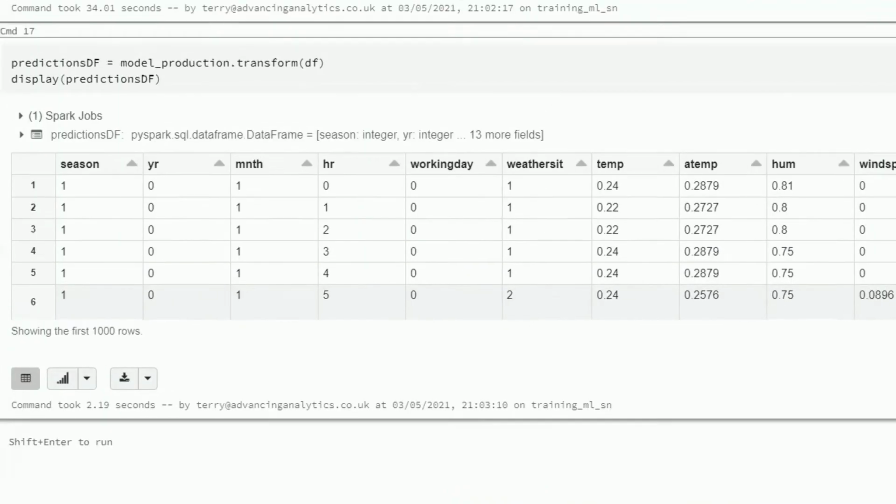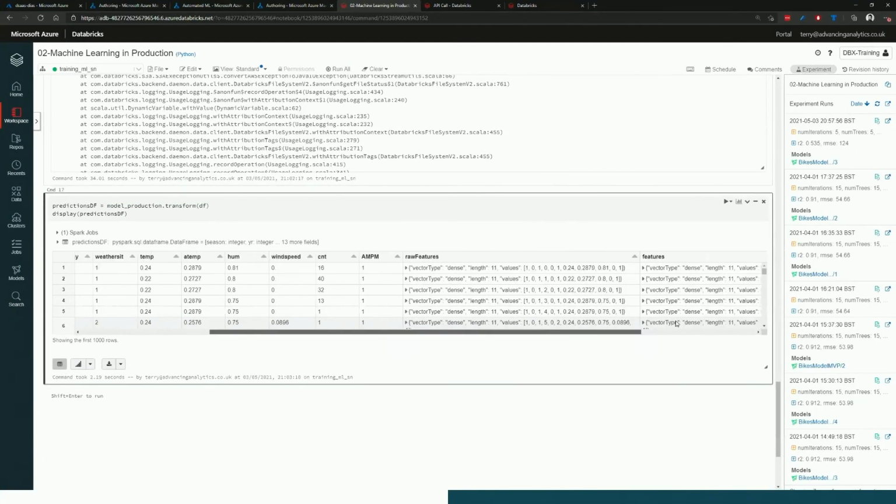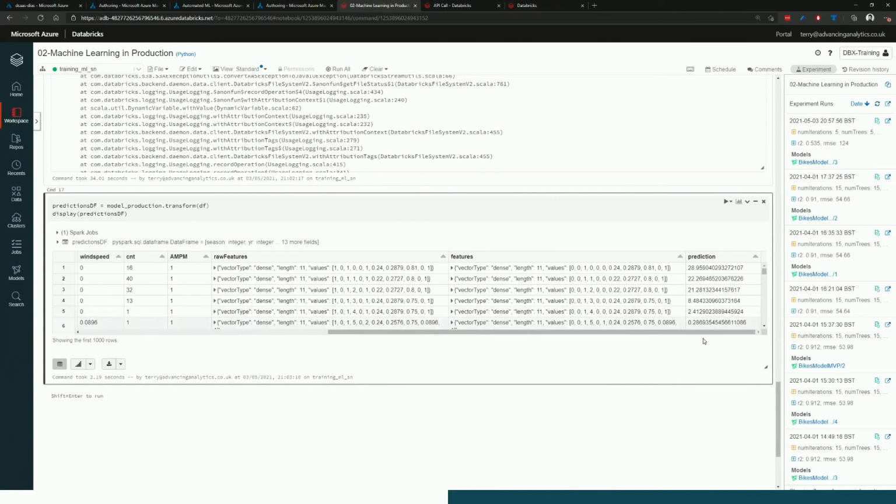But then once it's there, this now is just as if it was trained. I can just say I would like to transform this. This is Spark ML. I transform everything, and then I get my predictions. And sure enough, I can come over here and I can see I've got a nice column of predictions. And so that's all just being mapped for me.